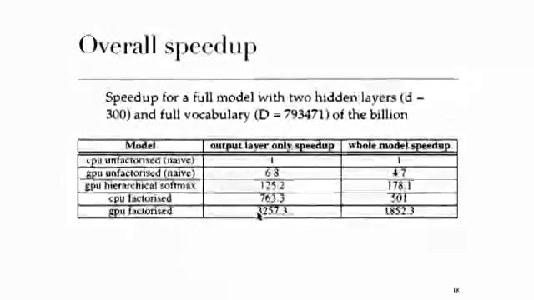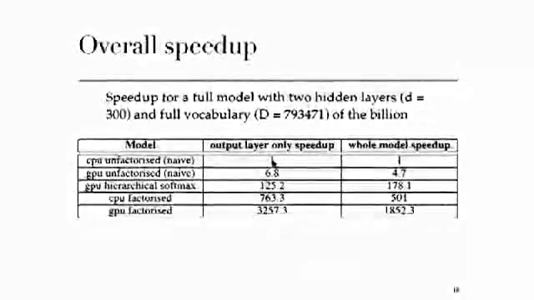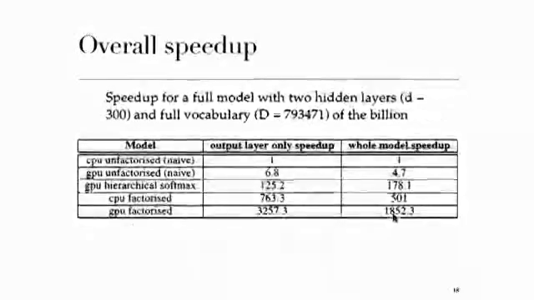And the GPU factorized version is 3,000 times faster than the CPU unfactorized. And that's just for the output layer computation: forward propagation, backpropagation, and update. It's similar for the whole model speedup, a little less of course, because the other layers take some time, but it's still a big speedup.